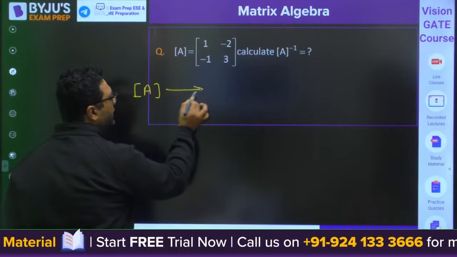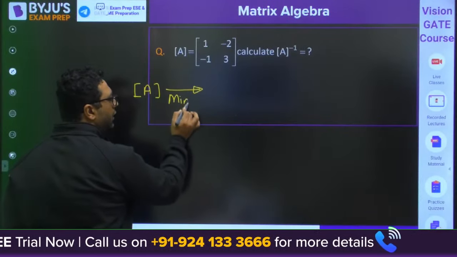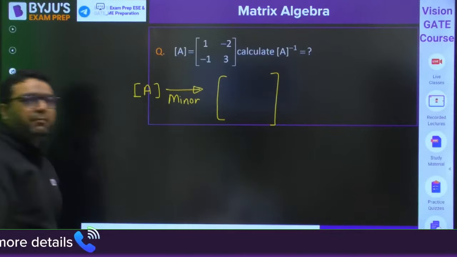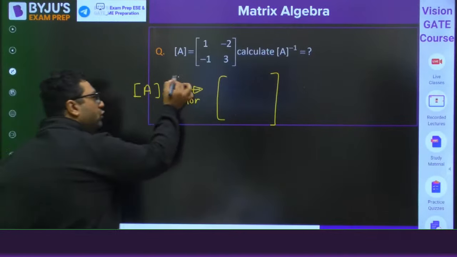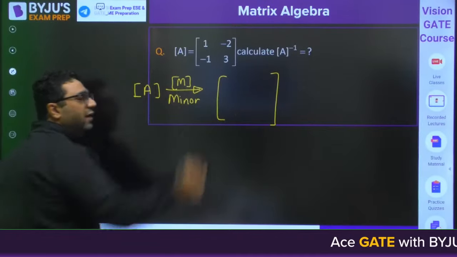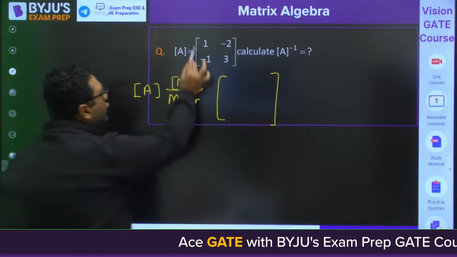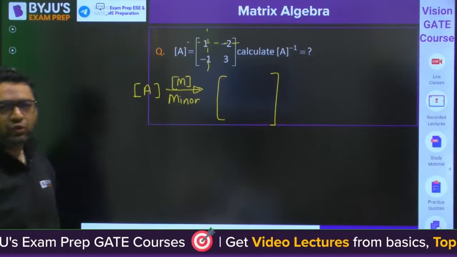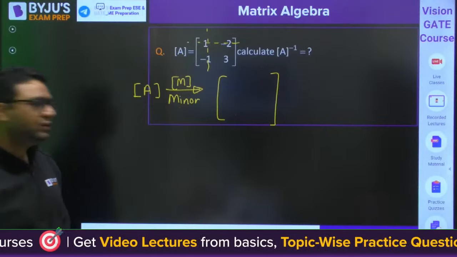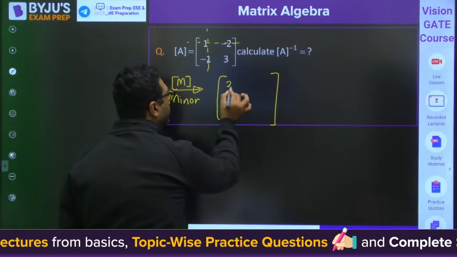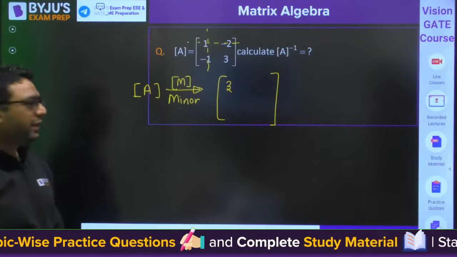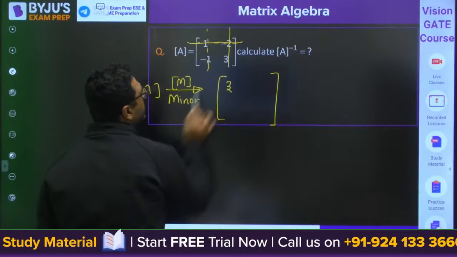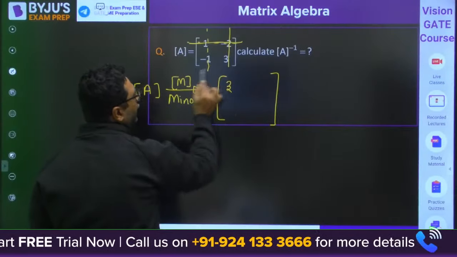We are going for minor now. How will we find the minor? I am telling you. This is the minor matrix. If you want to write down the minor matrix, first of all, you hide the first row and first column. What we get is 3, so you write 3 here. Then for the second element, you hide this row and this column, and you are left with -1.